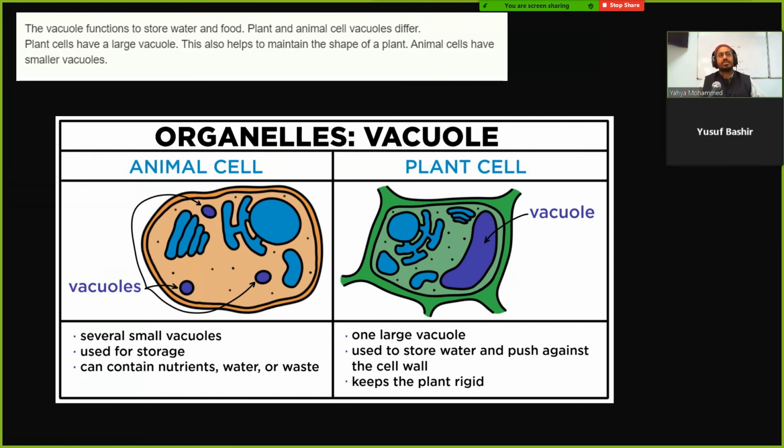Does that make sense? I don't know if there's a better analogy. No, that makes sense. Yeah. So vacuoles are very, very important, especially in plant cells.